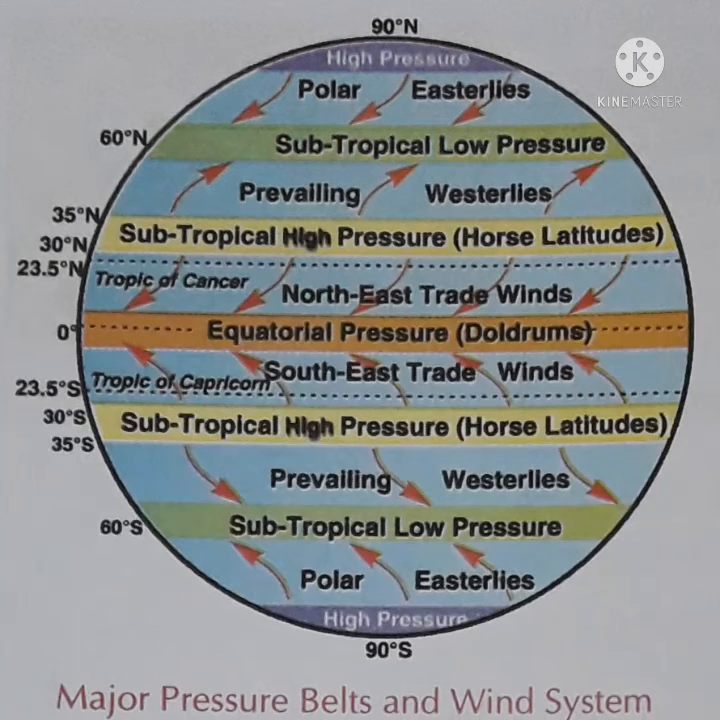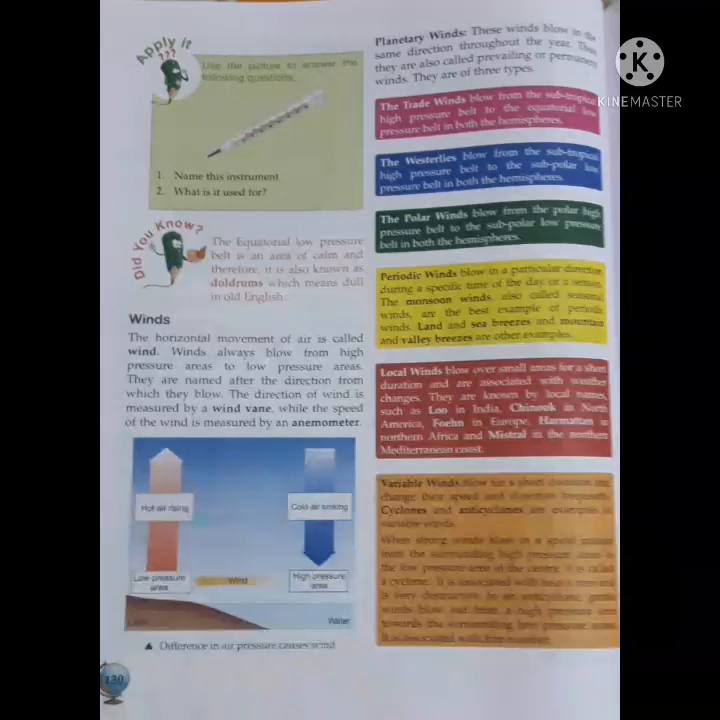Periodic winds: winds which blow in a particular direction during a specific time of the day or season. The monsoon winds are known as periodic winds, or they are also called seasonal winds.